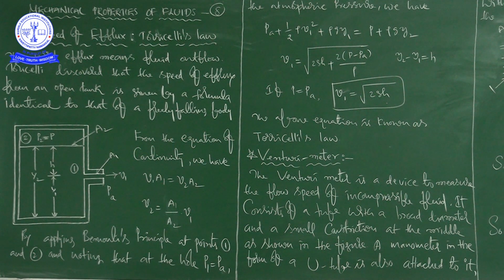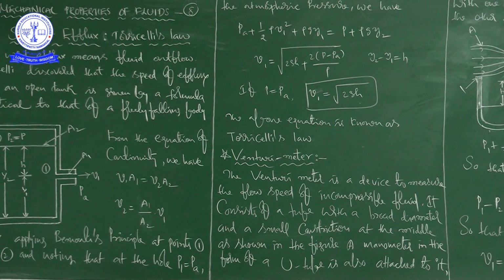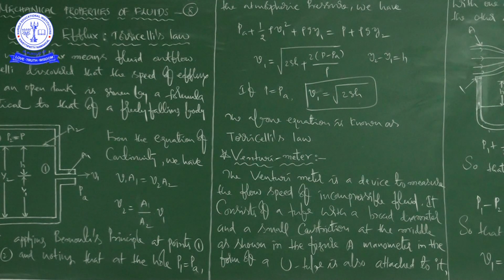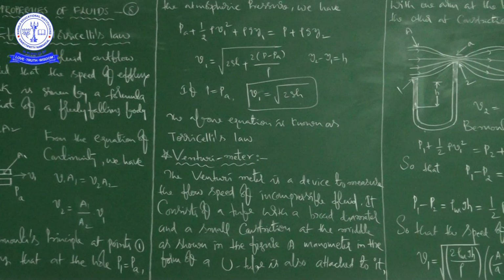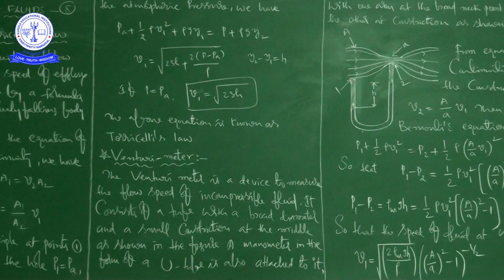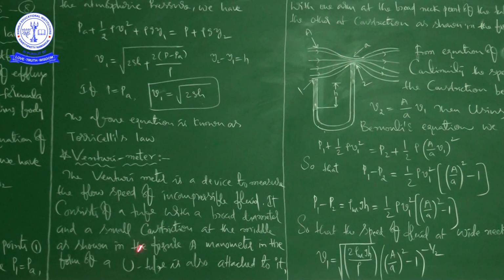I think you experienced a water gun. There you see how high the speed is with which the water molecules are coming out, no? So measuring flow speed, that is, fluid outflow or fluid flow, is also one of the important activities we need in our daily life. The Venturi meter is a device to